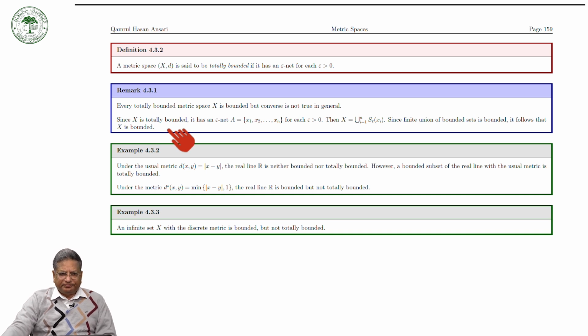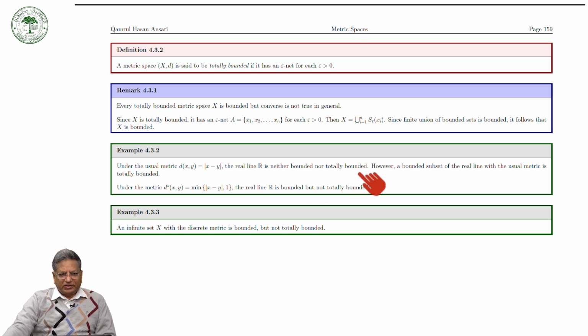But what will happen if it is bounded? So let us say some other remarks. Under the usual metric d(x,y) equal to mod of x minus y, the real line is neither bounded nor totally bounded.